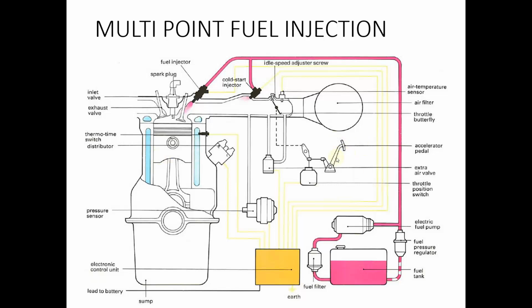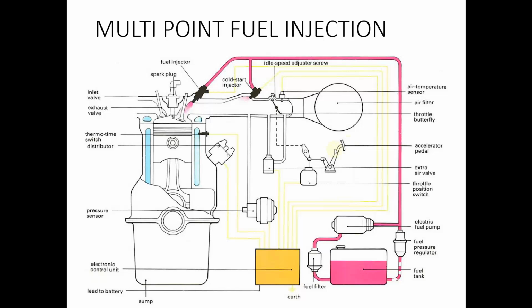When there is acceleration, this is the acceleration pedal. When we are giving more acceleration, the throttle valve will open up more. So this condition will be detected by the sensor that is mounted, and it will give the information to the ECU that it is throttling condition and it requires more fuel. So accordingly, instruction will be given from ECU to the fuel injector to supply more fuel. So again, more rich mixture is obtained in the engine cylinder because the acceleration pedal is pressed.